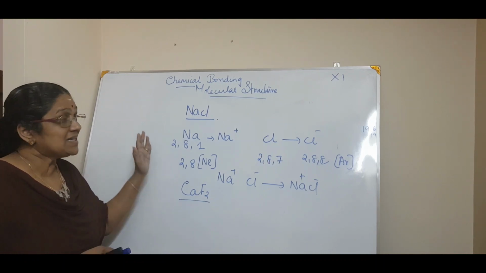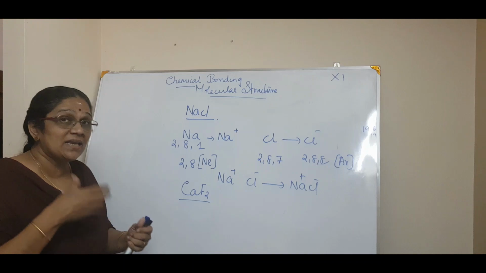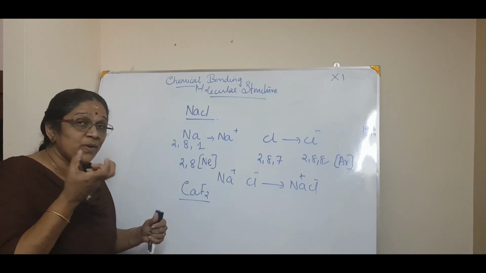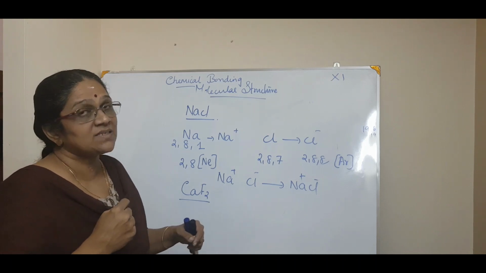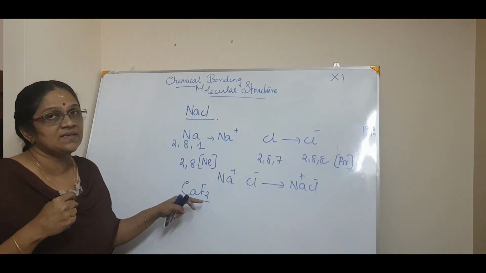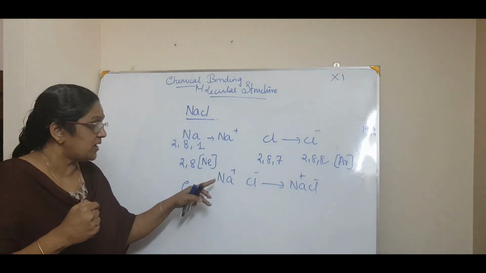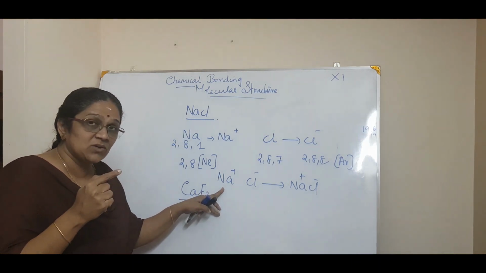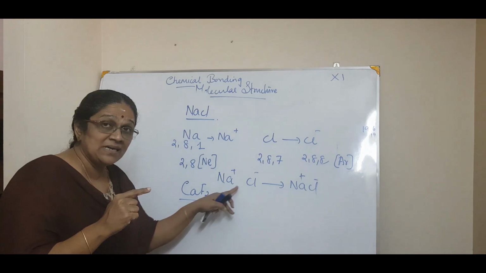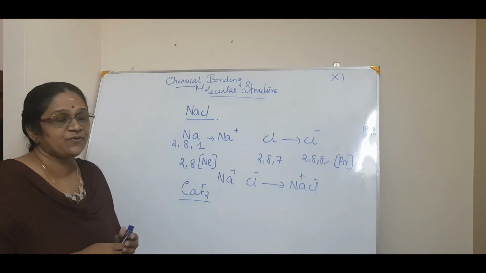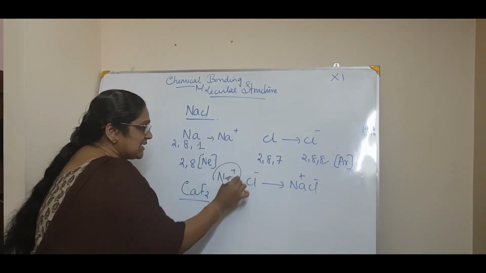And the electrovalence or the electrovalency is what? The charge which each ion carries. It's very important. Last class also we have discussed, isn't it? Valency, oxidation state. That's what. So the electrovalence or the valency is what every element or every ion carries. For example, sodium. What is the electrovalence of sodium?